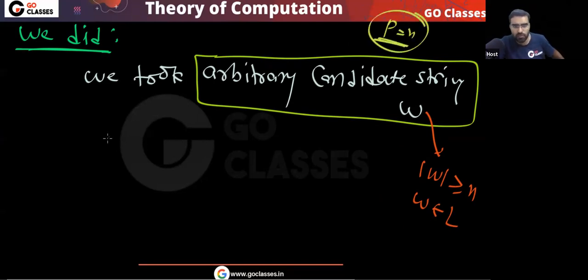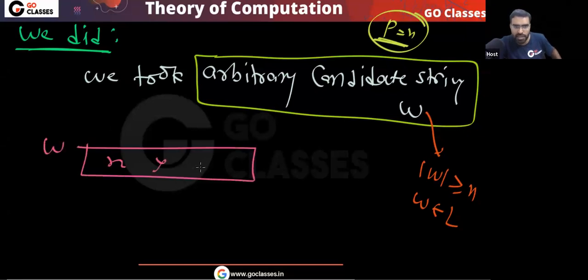So you can notice what we did. We proved that this W can be broken like this. We also proved that this XY part will be within the first N symbols. We already proved this repetition.